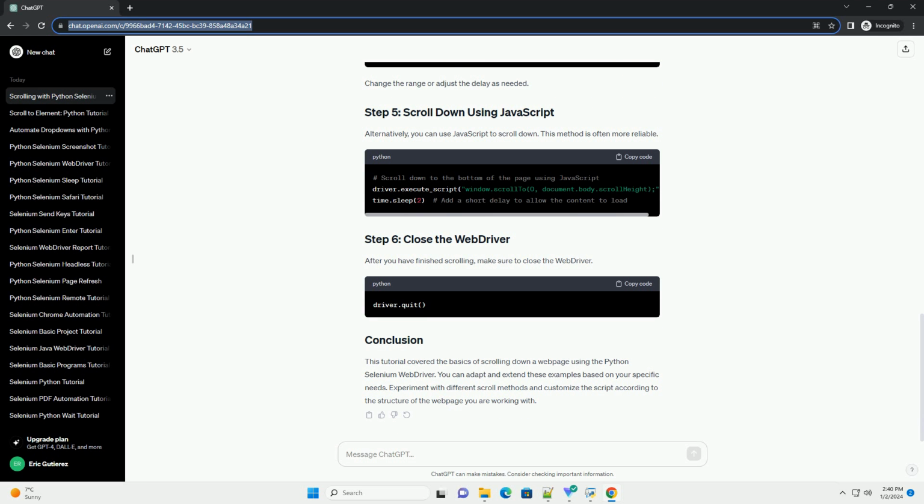You can use the Keys class to simulate keyboard actions. In this case, we'll use Keys.ARROW_DOWN to scroll down. Change the range or adjust the delay as needed.